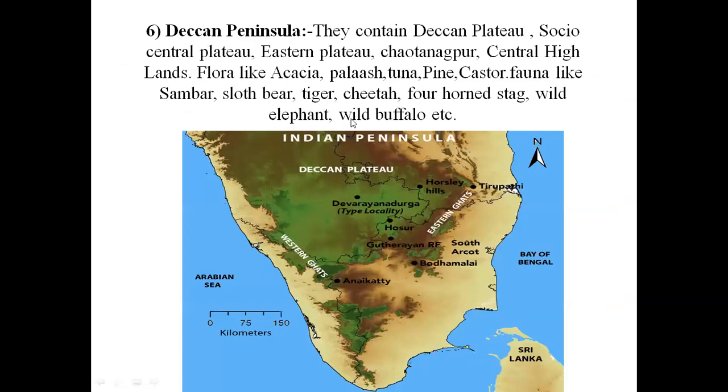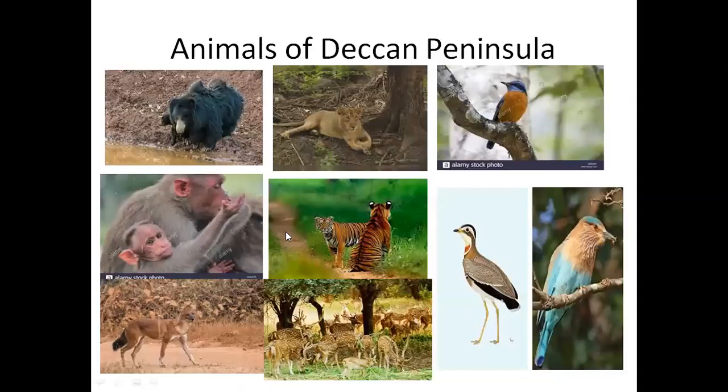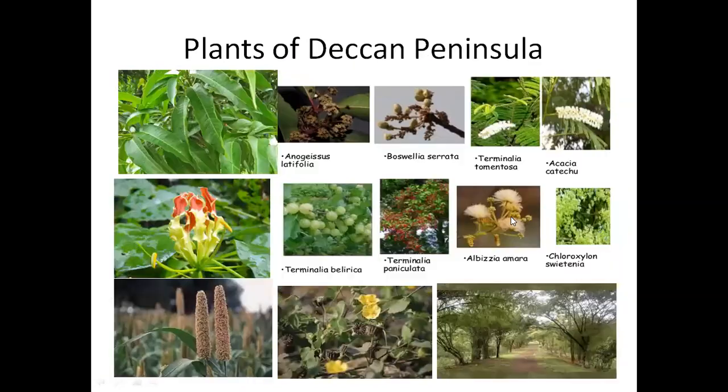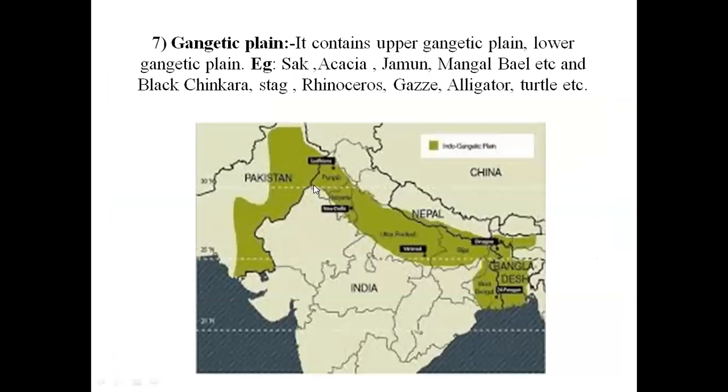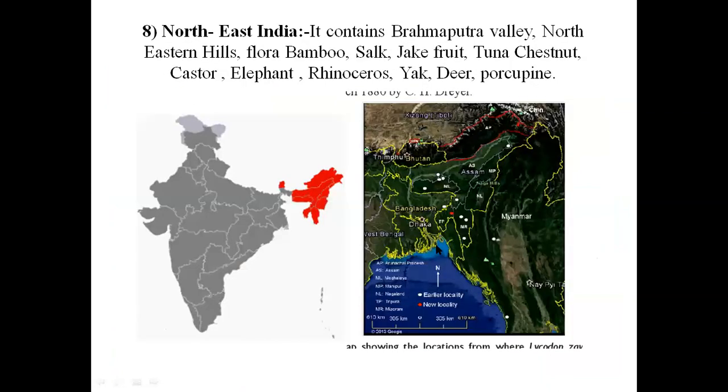Okay. So coming to Deccan Peninsula, this is the actual part of the Deccan Peninsula. Okay, so plants and animals of the Deccan Peninsula. See, different types of animals are there, which we can see maximum in the Deccan Peninsula region. So these are all the different types of plants which you can see in the Deccan Peninsula. Okay, so the next one is Gangetic Plain. Already we discussed the Upper Gangetic Plain and Lower Gangetic Plain.